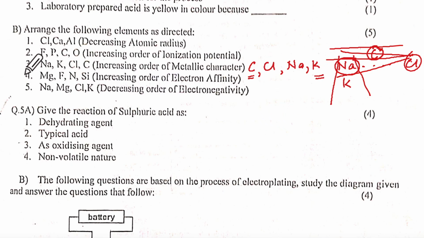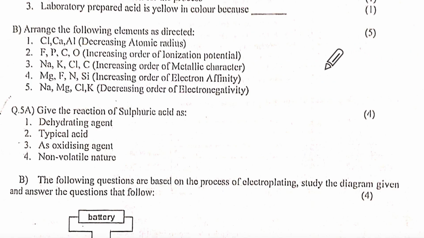Can you see this one? Normally we say this is easy, but they have made it slightly tricky. Increasing order of electron affinity: Mg, F, N and Si. Again they have mixed up the two periods.